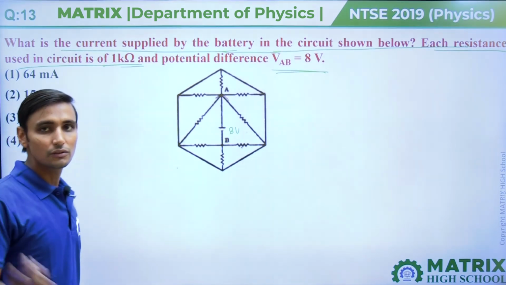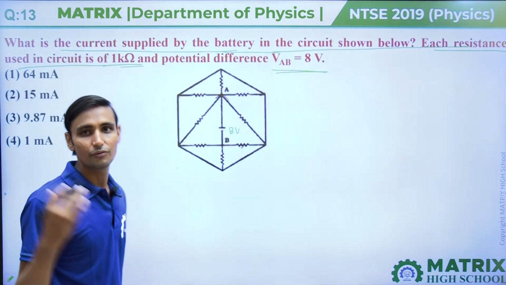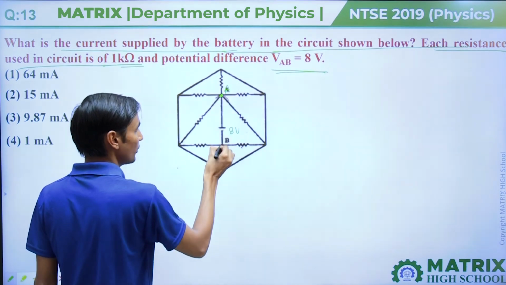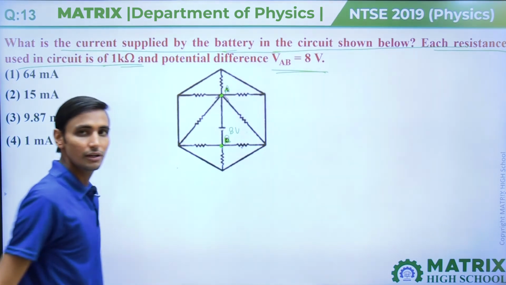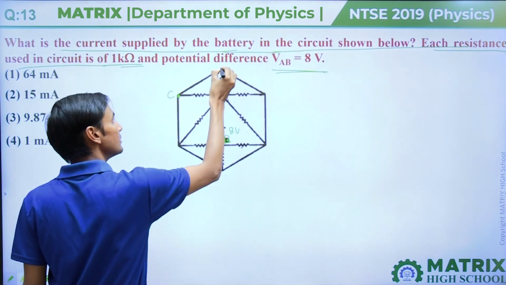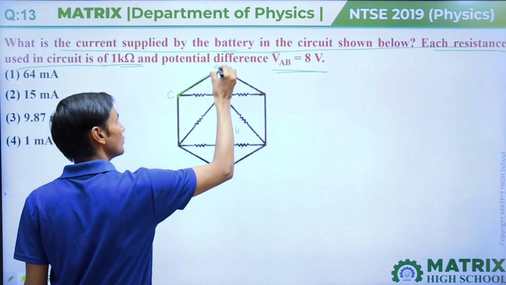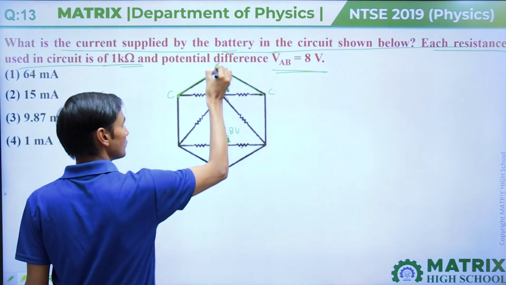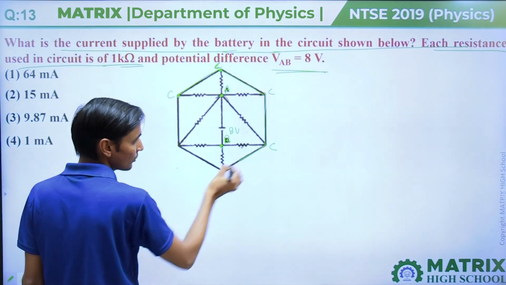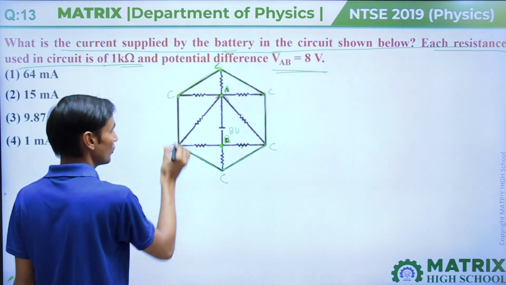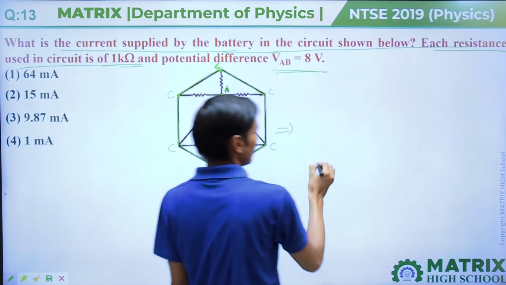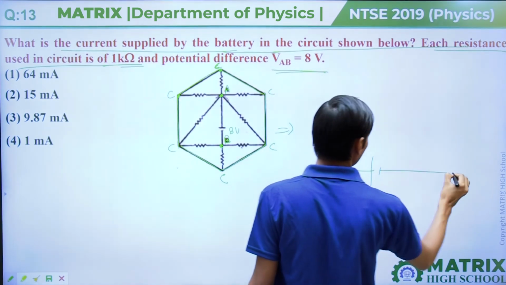To do this question, we have to rearrange the circuit. This point is given A and this point is given B. Now, if we take this point as C, then this is also C, because in this branch there is no resistance, and this branch also does not have any resistance. So this is also C, and this is also C. So if we rearrange this circuit between point A and B,